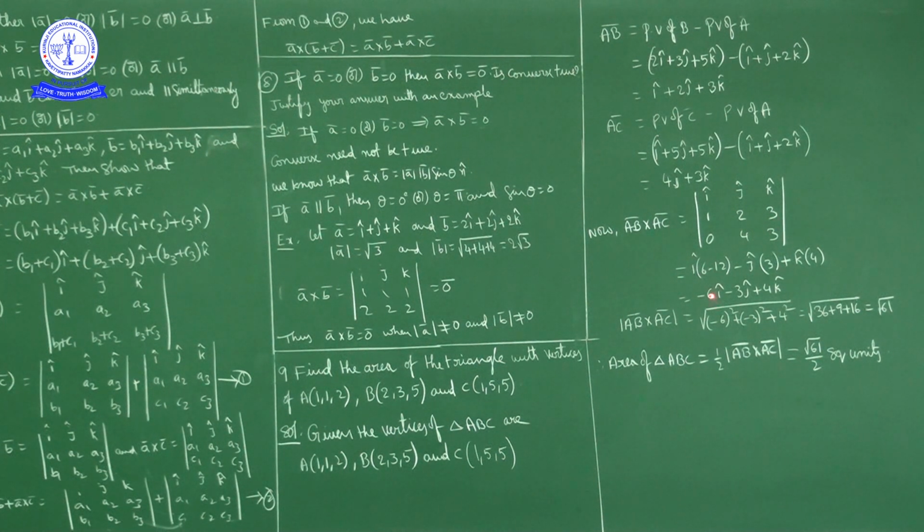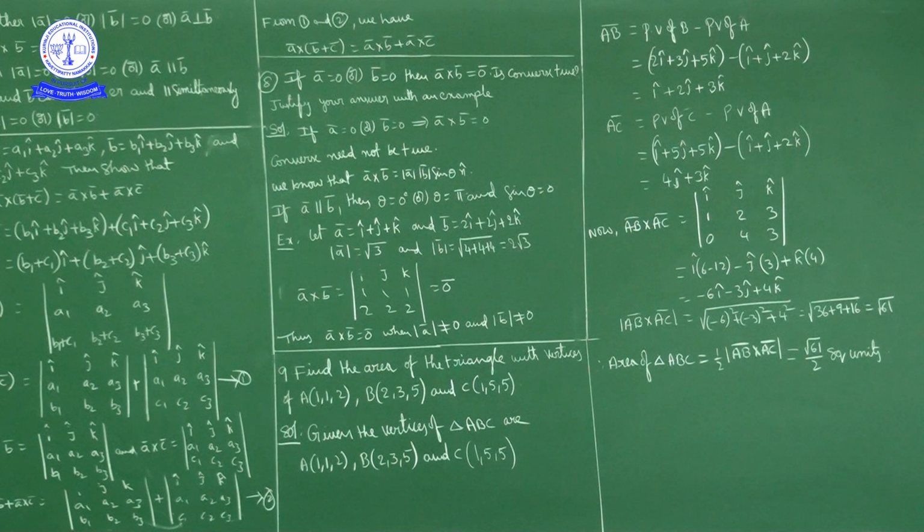So minus 6 i cap. Next minus j into first row second column cross out: 1 into 3 is 3, 0 into something is 0, so 3, minus 3j cap. Plus k cap into first row third column cross out: 1 into 4 is 4k cap. So minus 6i cap minus 3j cap plus 4k cap. Okay, this is AB bar cross AC bar.